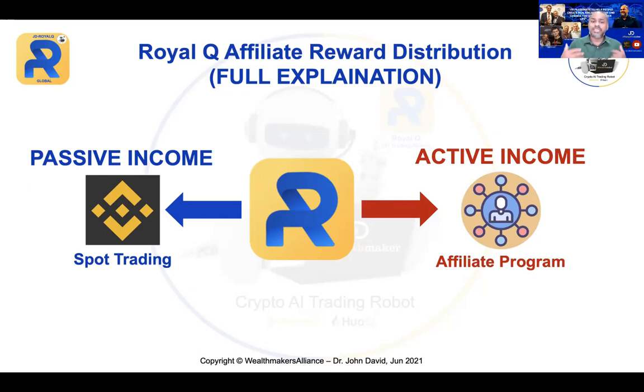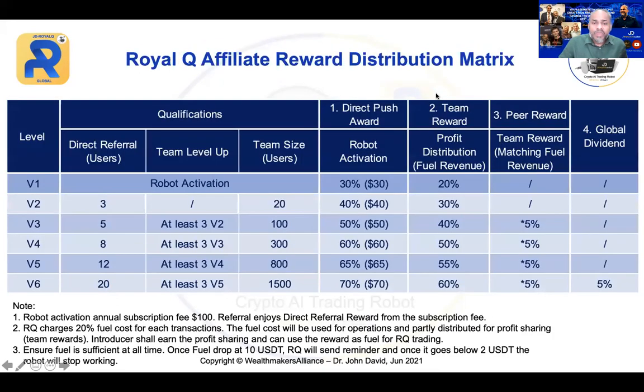So for example, you come in and you say, I have the $120, but I don't have the fund for trading. So get your account activated. After activating, you can go and introduce some people, and you can use those referral bonuses as a trading fund. So let me show you how that works. This is the full reward distribution matrix. I will not go through it here because I'm going to break this matrix down one by one and show you exactly how these things work.